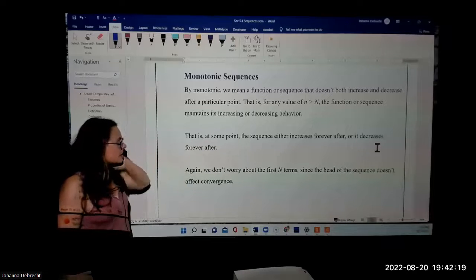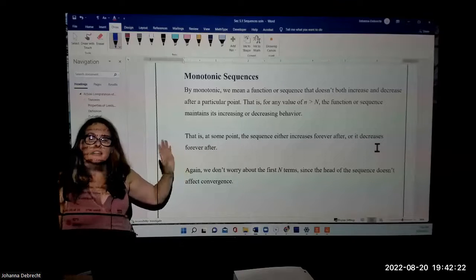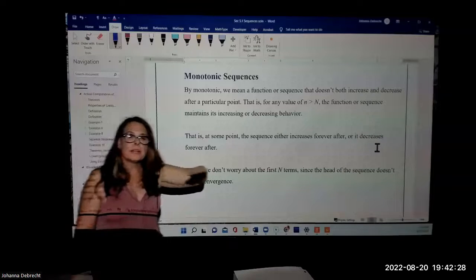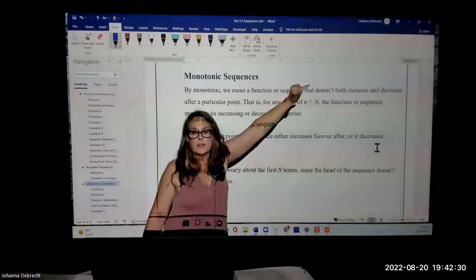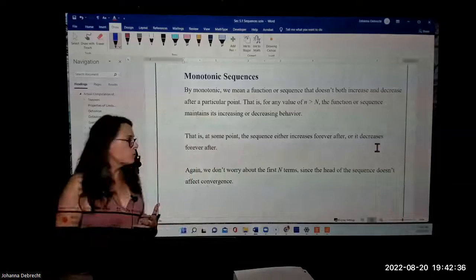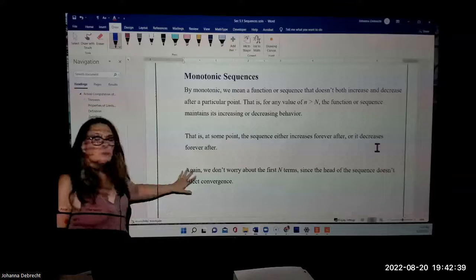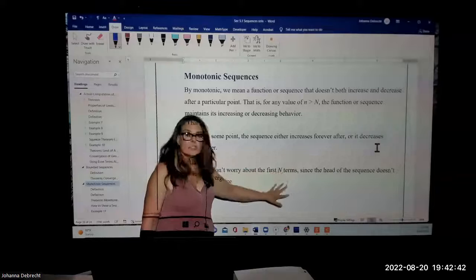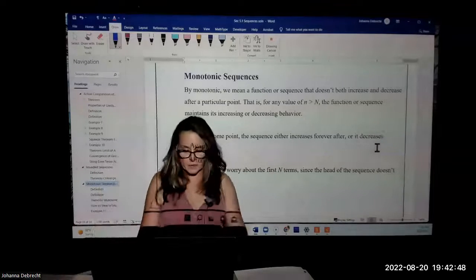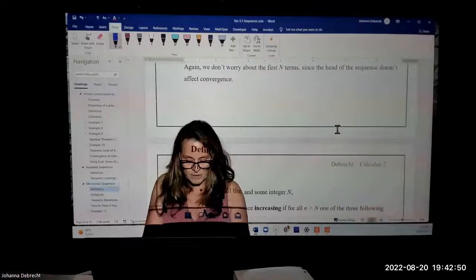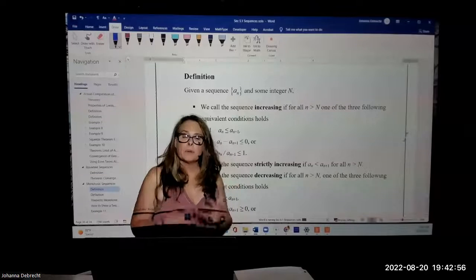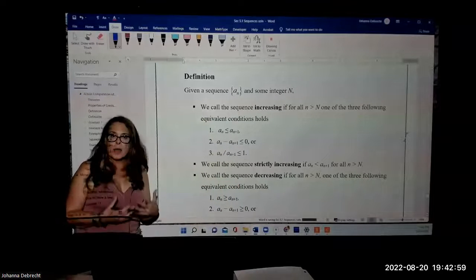Now, in this case, monotone actually has a strict monotone meaning and a non-strict meaning. Monotone could be staying the same, or it could be always increasing, or it could be staying the same, or it could be decreasing. And we'll have to make this clear when we're talking about sequences. Again, we don't worry about the head of the sequence, the first finite number of terms. That doesn't affect convergence. We're only looking at the tail. Now, monotone and bounded have a great deal to do with the convergence of a sequence. So let's go ahead and make precise what we mean by monotone.